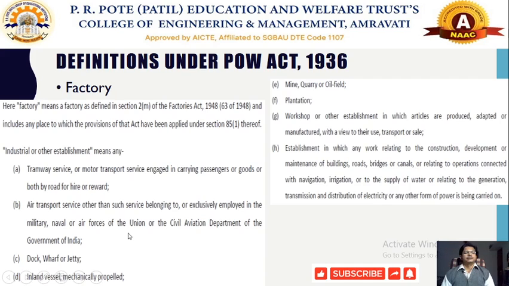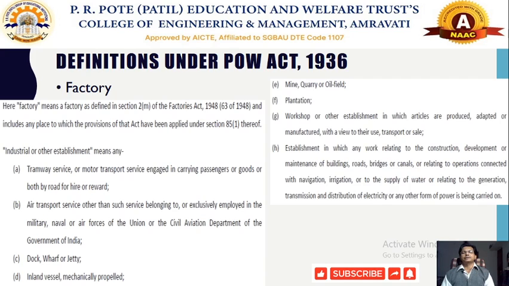Industrial establishments also include docks, wharves and jetties, particularly where the loading and unloading of shipments happens, inland vessels and mechanically propelled devices wherever they are in operation, mines, quarries and oil fields, wherever workers are working in mines, quarries or oil fields, and plantations. Workers belonging to workshops and other establishments where they are producing some particular items, or which are in use for transport or sale.